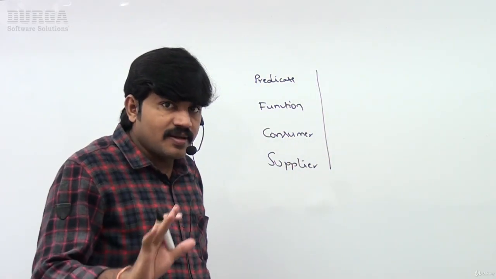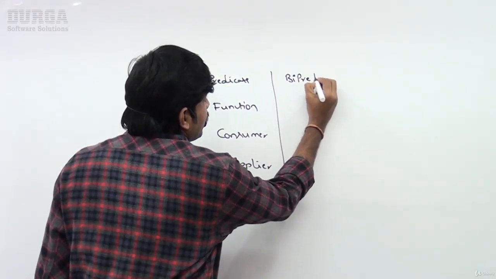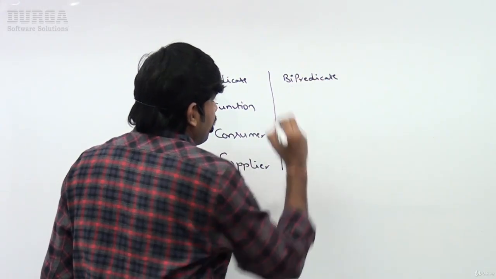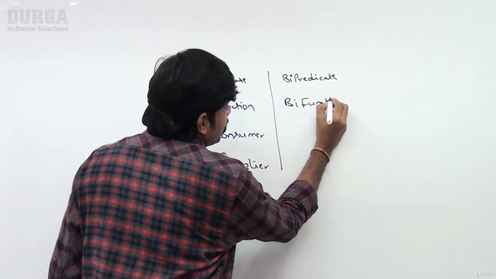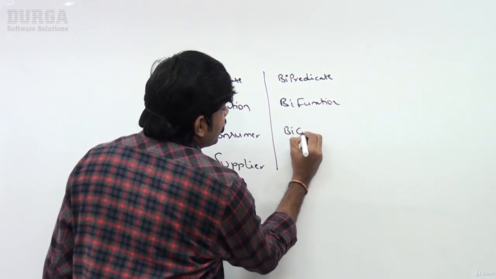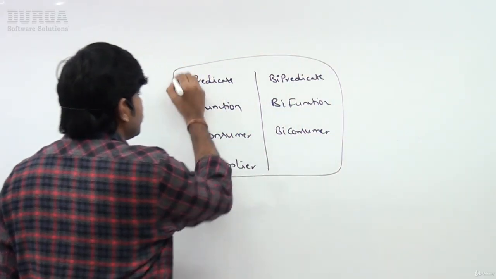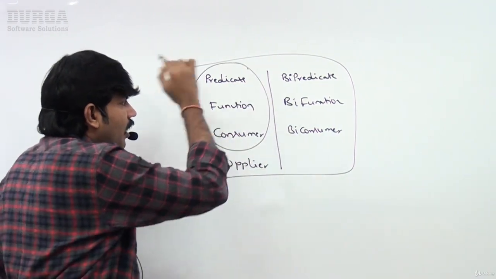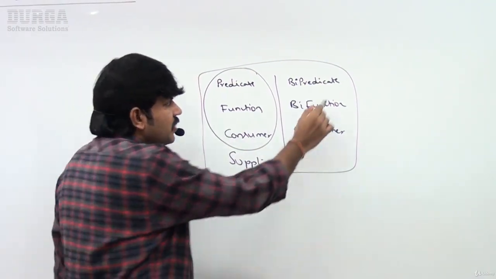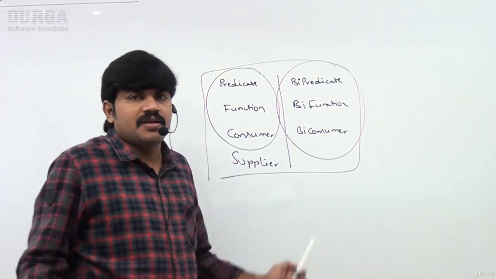And after that we even covered bi-predicate, next bi-function, and then bi-consumer. These things also we discussed, right? So these three are one-argument functional interfaces, and these are two-argument functional interfaces, which we covered very clearly, right?